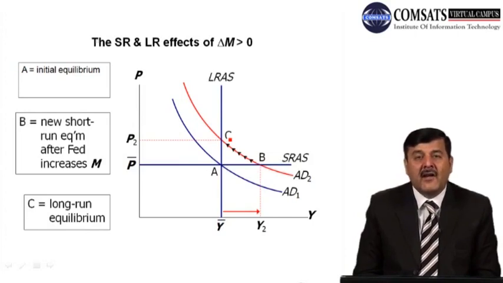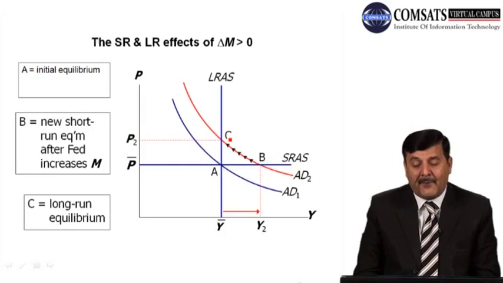We have the initial aggregate demand curve, AD1, the short run aggregate supply curve, and the long run aggregate supply curve. All three curves intersect at a point A. What is happening at point A? The price P bar is constant, given, and Y bar is output at the full employment level.